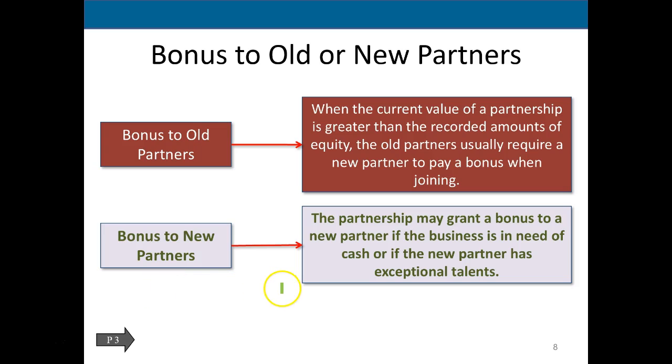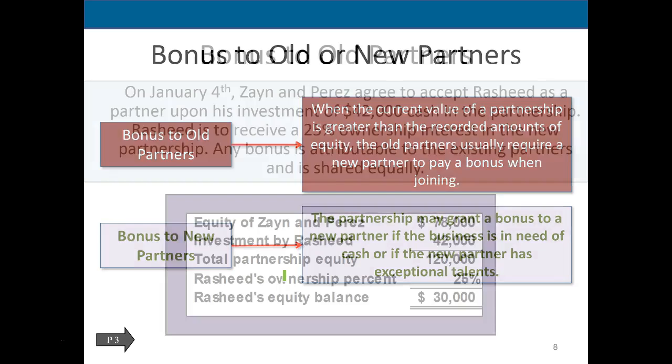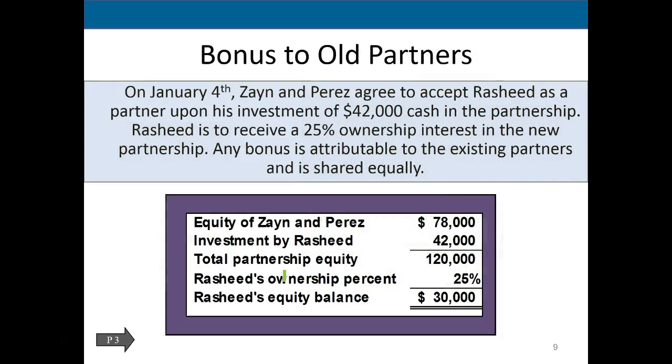So the partnership may grant a bonus to a new partner if the business is in need of cash or the new partner has exceptional talents. So let's take a look at what this would look like. On January 4th, Zain and Perez agreed to accept Rashid as a partner upon his investment of $42,000 cash in the partnership. Rashid is to receive a 25% interest in the new partnership. Any bonus is attributed to the existing partners and is shared evenly.